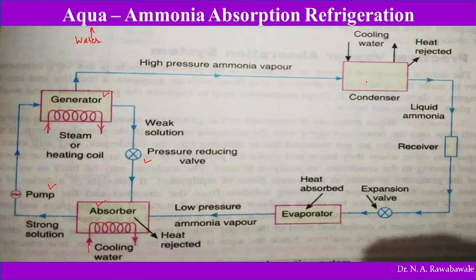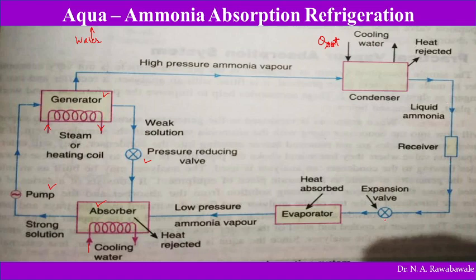the compressor of the vapor compression refrigeration system. Then there is a condenser, where heat is rejected to the atmosphere. As in the case of the vapor compression refrigeration system, the working principle of this condenser is the same. The condenser may be water cooled or air cooled, so it rejects heat to the surroundings. So this refrigerant ammonia passes into this condenser, which rejects heat to the surroundings, and then it comes into this receiver, and from this receiver it goes to the expansion valve.